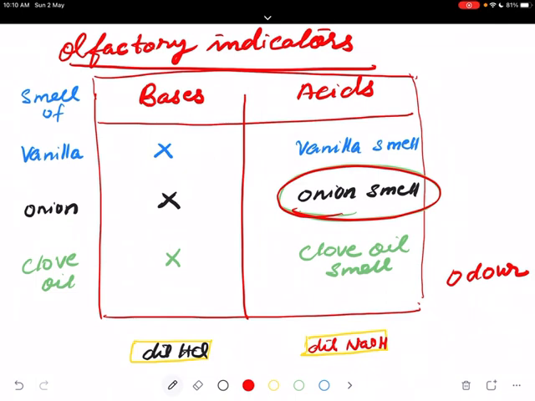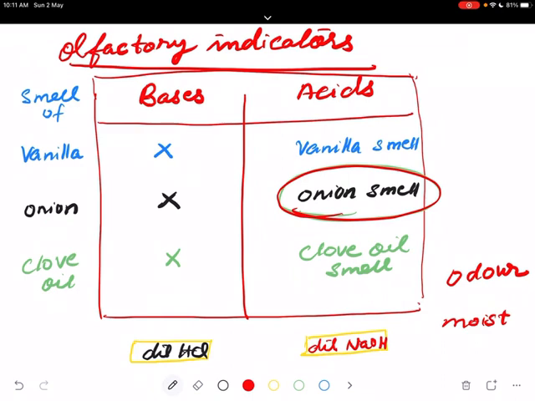Now rinse both cloth strips with water, because acids and bases show their properties in presence of water, in the moist case. We say in aqueous solution. Presence of water means we can say aqueous solution. So rinse both these cloth strips with water and again check their odor.